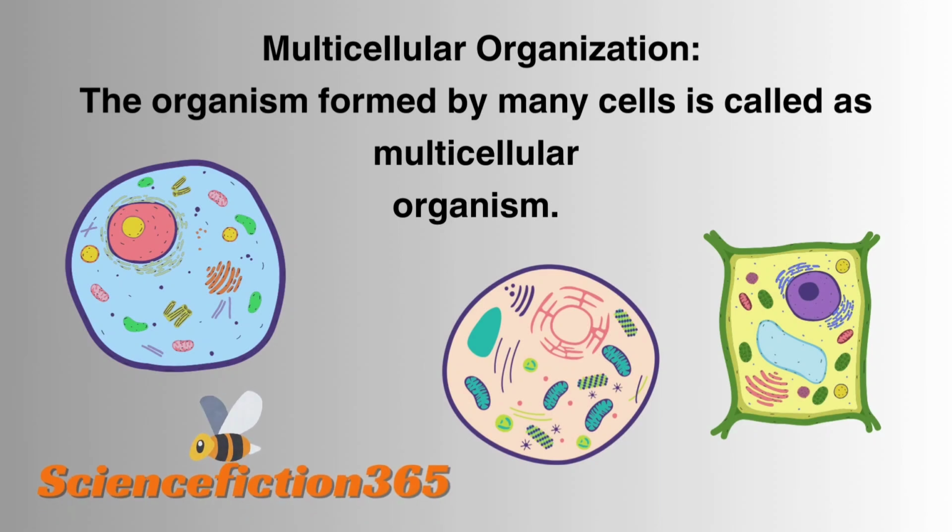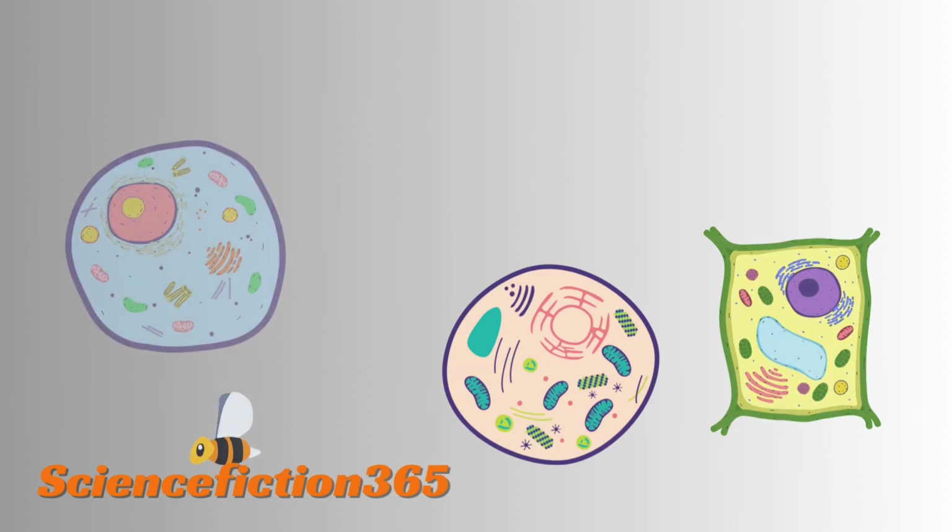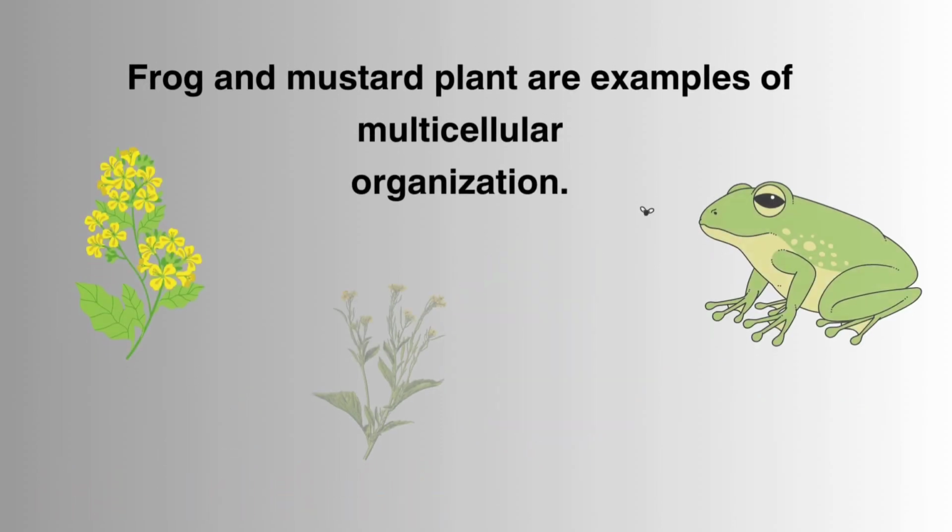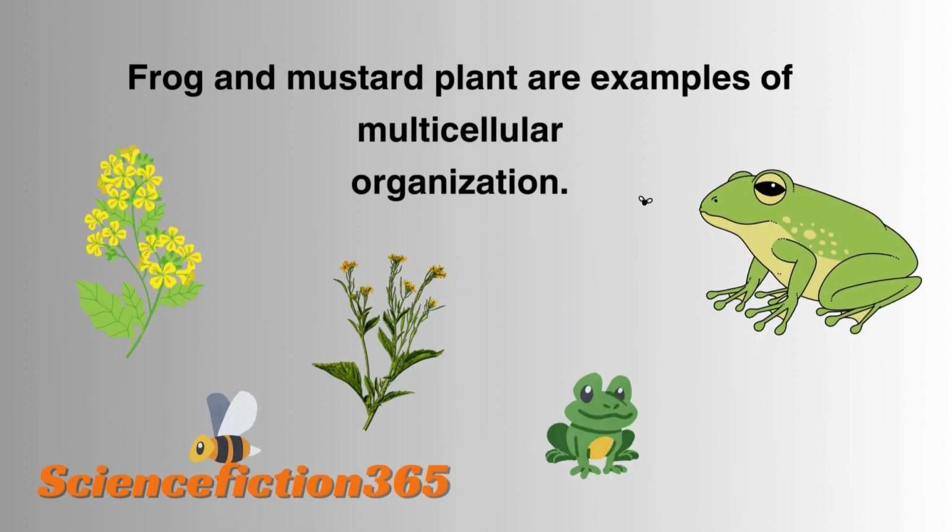Moving to the next organization, which is called multicellular organization. The organisms which consist of many cells are called multicellular organisms. In other words, organisms formed by many cells are called multicellular organisms. In multicellular organisms, different types of cells are present and each cell is responsible for a different function, and they also differ in structure. Examples of multicellular organisms are frog and mustard plant.